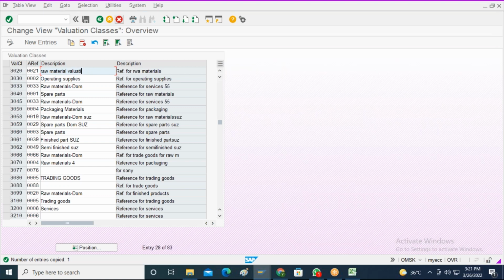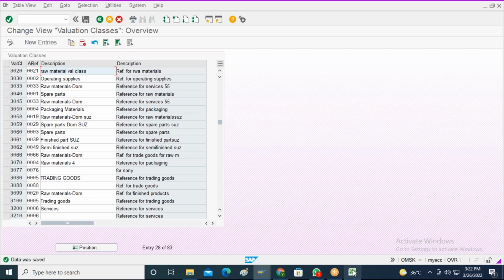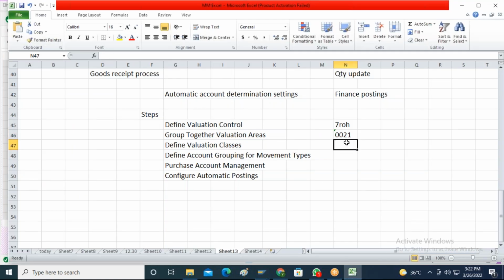So I created the account category reference key, and this particular account category reference key I am going to assign to the valuation class 3020 which I have created. I will just save it. So the valuation class which I have created is 3020.